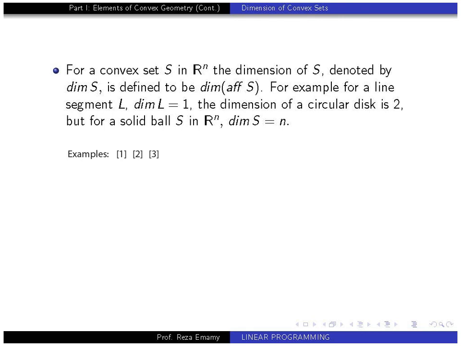Let's go to examples. Here is example 1. We have one-dimensional closed convex sets. These are closed segments in a line. In example 2, we have two-dimensional closed convex sets, whose affine hull is a two-dimensional plane. Again, in example 3, we have a two-dimensional, but here it is an open convex set. In both example 2 and 3, you see that the affine hull of S is a regular plane.